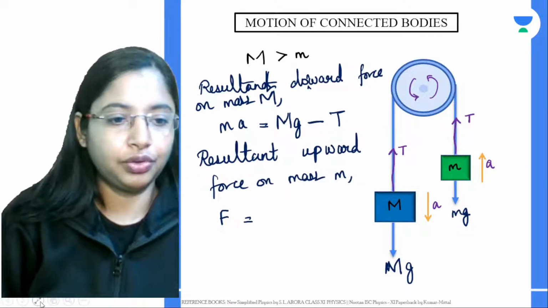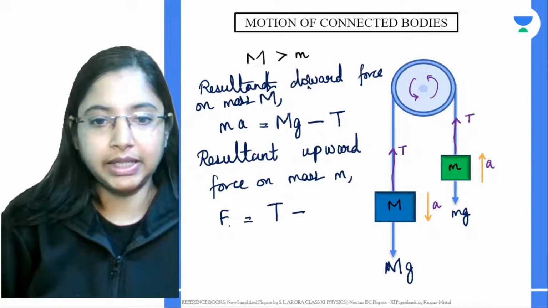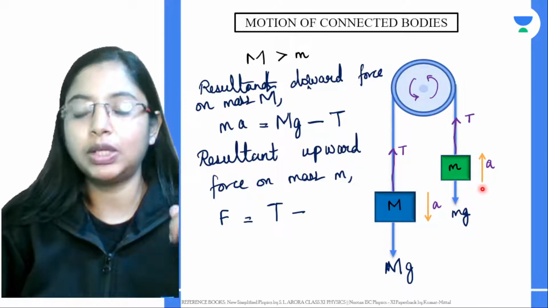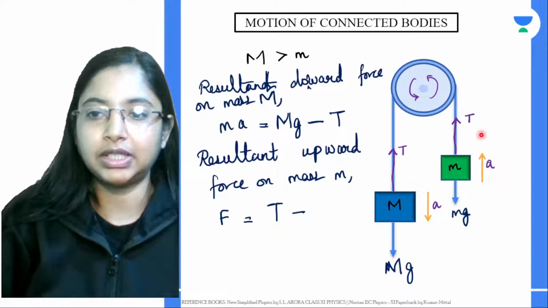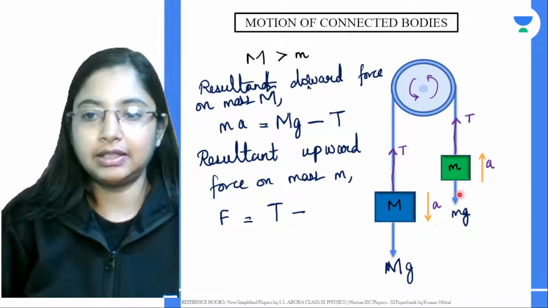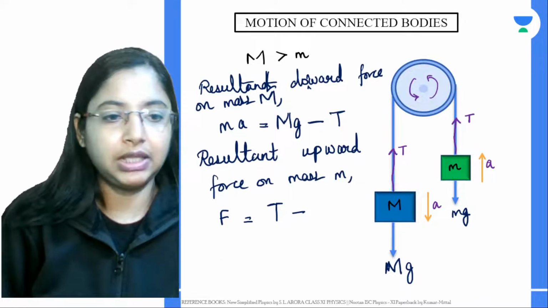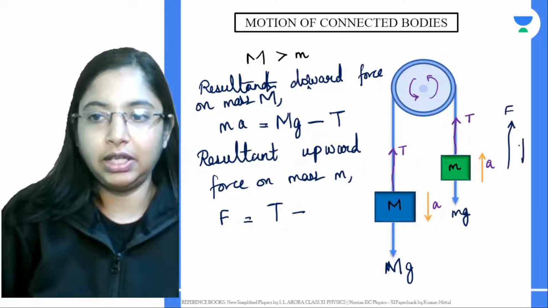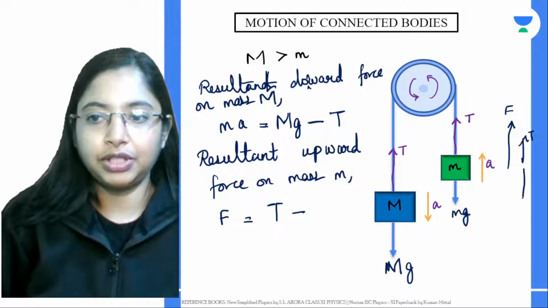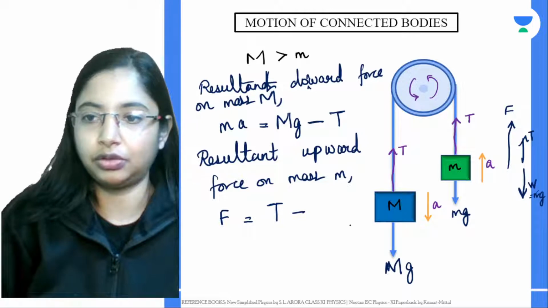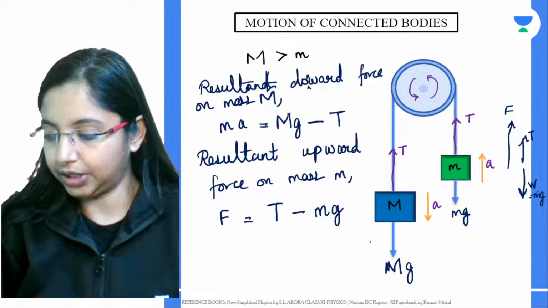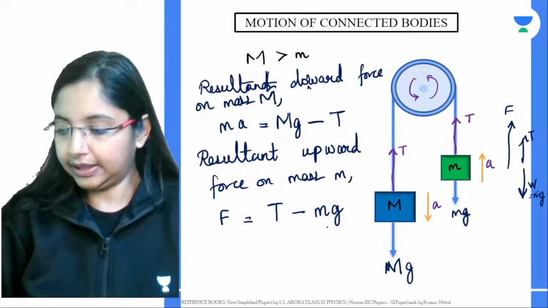So this tension force minus the weight of the object. Now the weight of the object is acting downwards, while the resultant force is acting upwards. If this is my total force F, T is acting in this direction, and the weight is acting in the opposite direction. This weight is nothing but mass into acceleration due to gravity. Because it's acting in the opposite direction, we write minus M into g. So this is the second force over here.